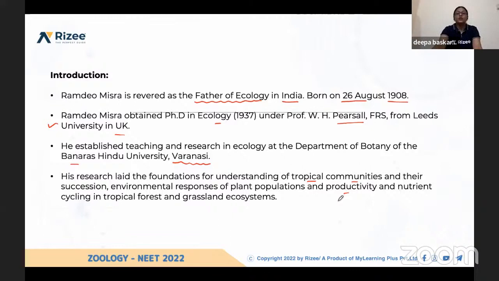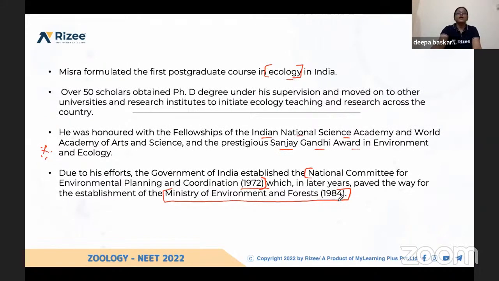Yeah, so the father of ecology in India is Ramdev Misra. He was born on 26th August 1908. He did his PhD in ecology. His guide was W.H. Pearsall, Leeds University, UK. He did his research at Banaras Hindu University, Varanasi. What are the topics of his interest? That is also important. He formulated the syllabus for the postgraduate course for the first time in India. He produced 50 scholars, that is, he guided 50 PhD students.